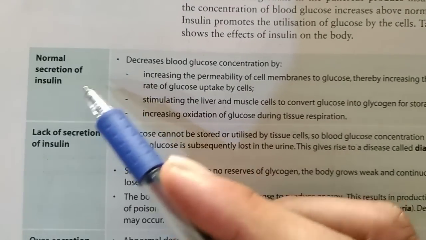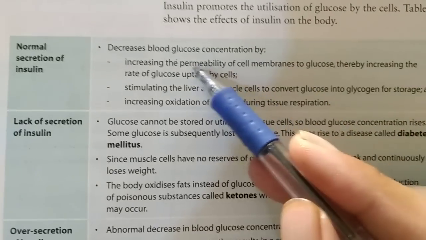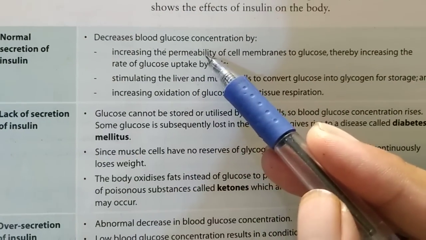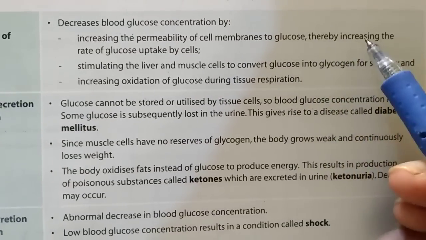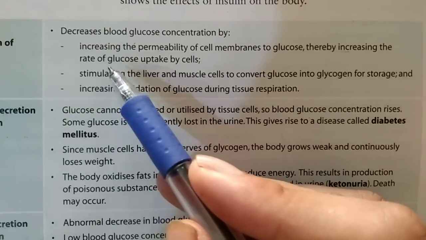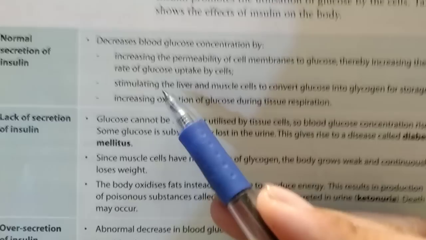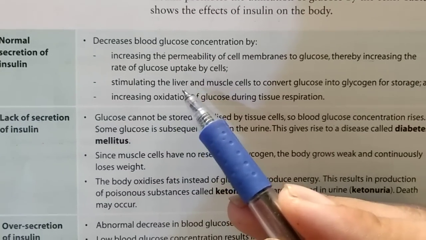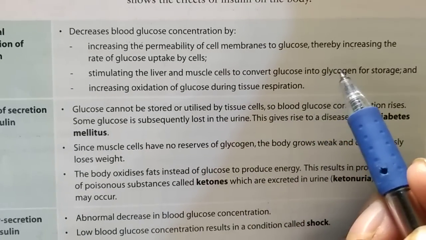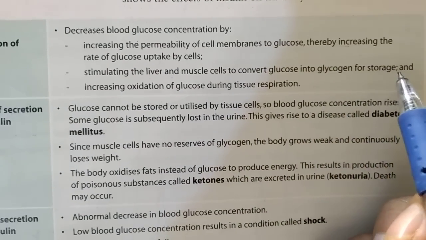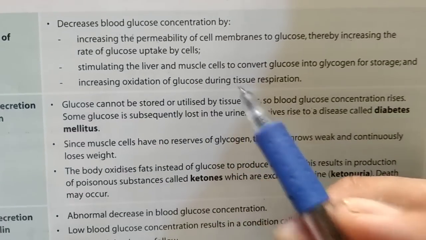Normal secretion of insulin decreases blood glucose concentration by increasing the permeability of the cell membrane to glucose, thereby increasing the rate of glucose uptake by cells, stimulating the liver and muscle cells to convert glucose into glycogen for storage, and increasing oxidation of glucose during tissue respiration.